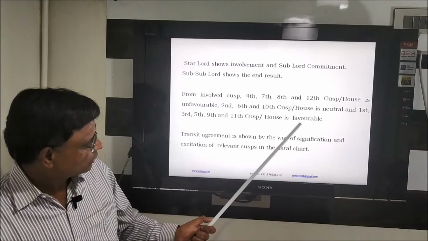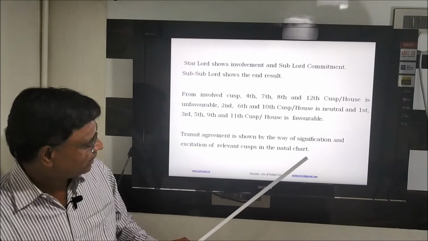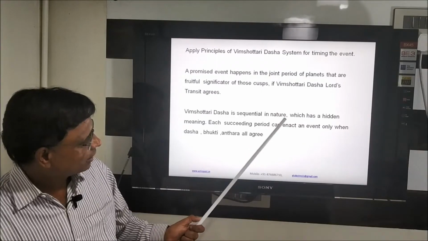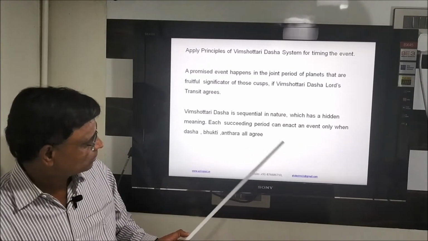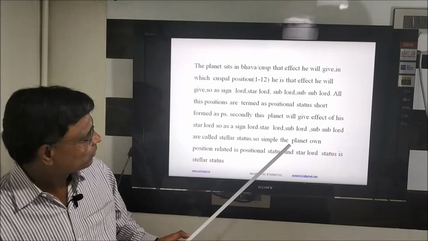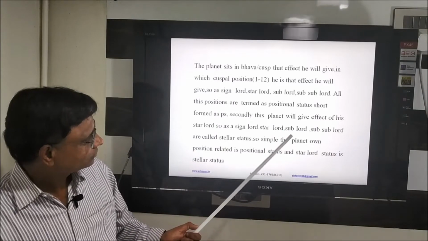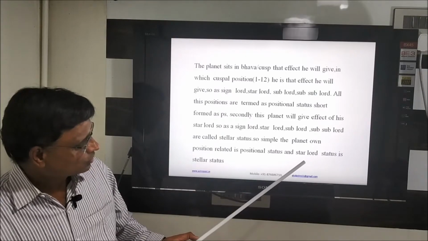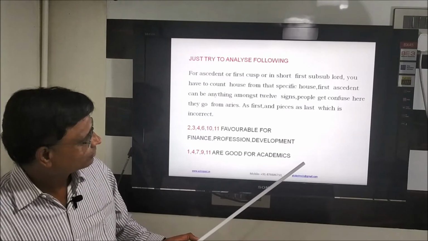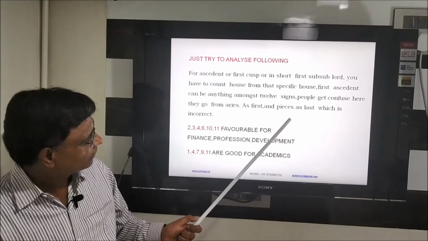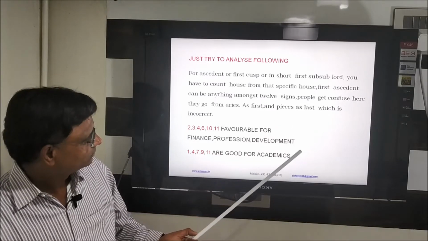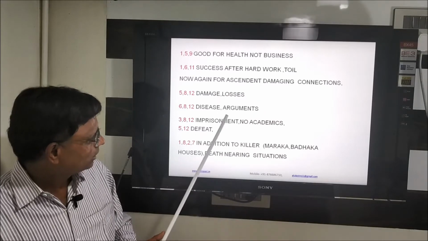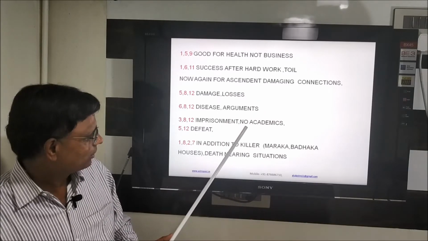Again, we have the same thing which is neutral, and the same principles that we applied there are applied here only. And then the Dasha Lord we have, so everything is there, we take it here also: Bhukti and Antara. Sign Lord, sublord, sub-sub lord, and how it is formation, involvement, commitment and final commitment. Just try to analyze this. So I put it here again. So what are the numbers for the events? This is once again explained here.